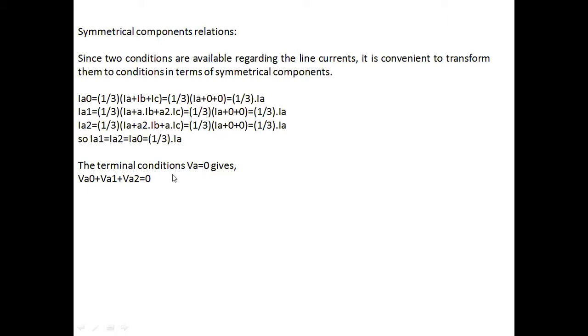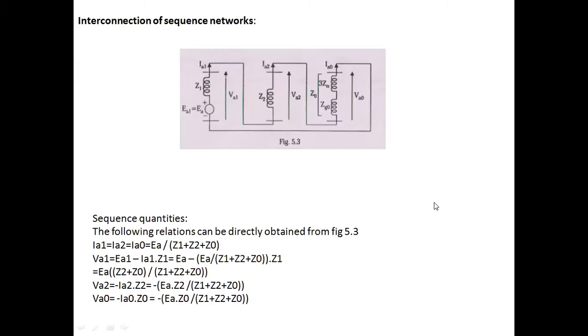Therefore, we know that VA is equal to VA0 plus VA1 plus VA2, that's equal to VA0. Once I am able to find the symmetrical components, now we need to interconnect all three symmetrical components to get the sequence network. This is the positive, negative, and zero symmetrical component. So here I combined all these three sequence components. From this, I can write the sequence quantities.